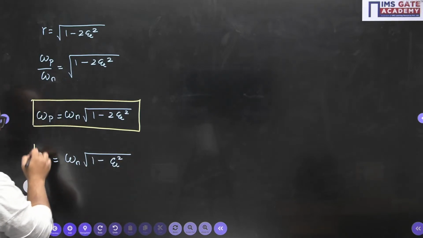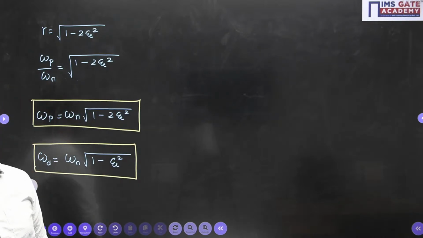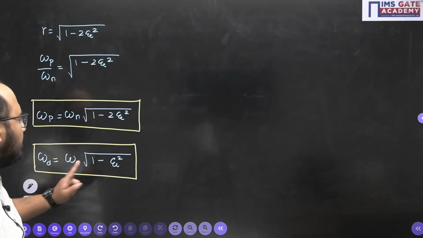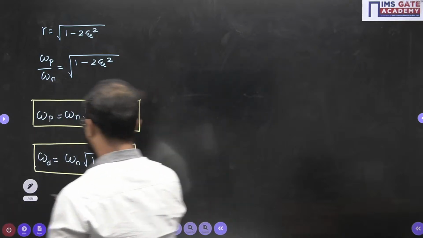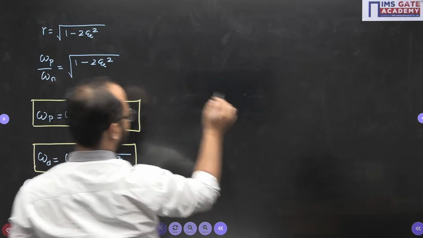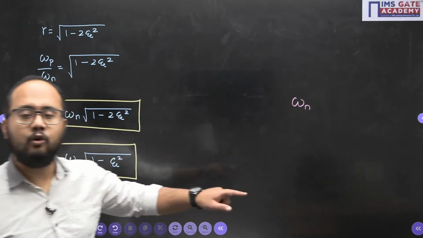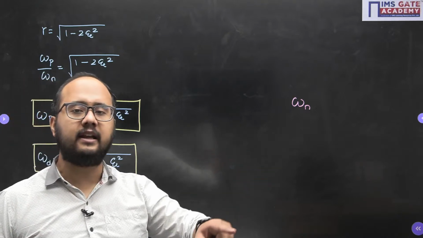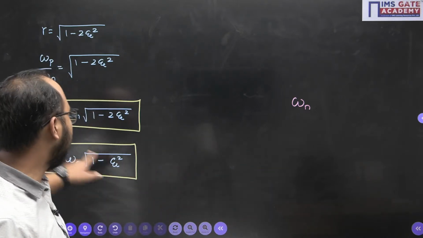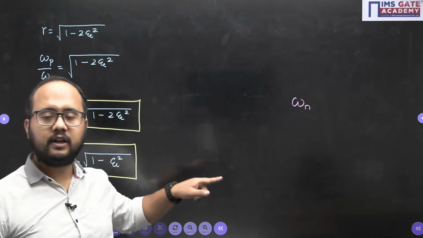Okay, now you can easily compare. So which value will be more? Obviously omega n is the biggest value here. Compared to that, omega d is less or omega n? Omega d or omega p? Which value is less?